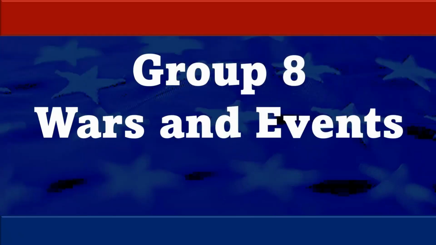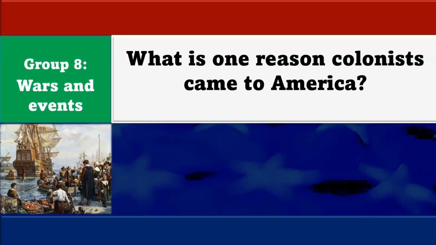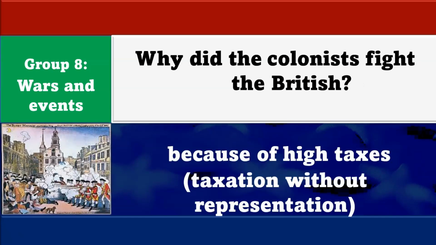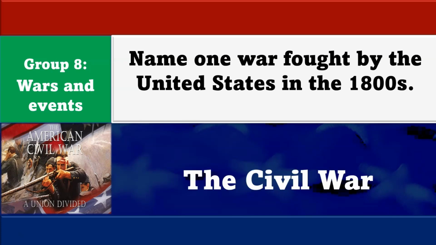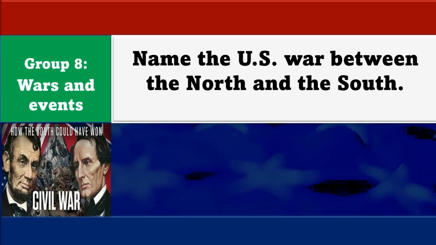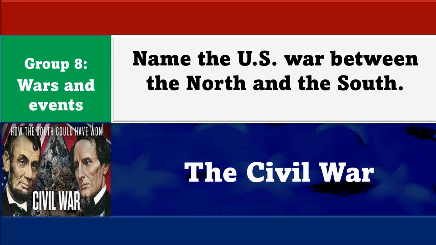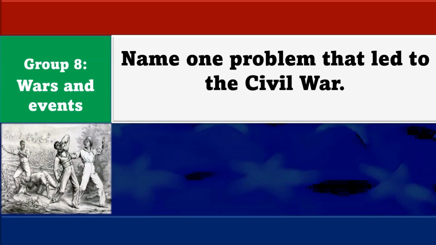This group has to do with wars and events. What is one reason colonists came to America? Freedom. Why did the colonists fight the British? Because of high taxes. Name one war fought by the United States in the 1800s. The Civil War. Name the U.S. war between the North and the South. The Civil War.